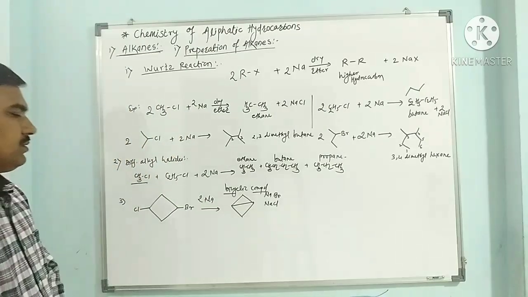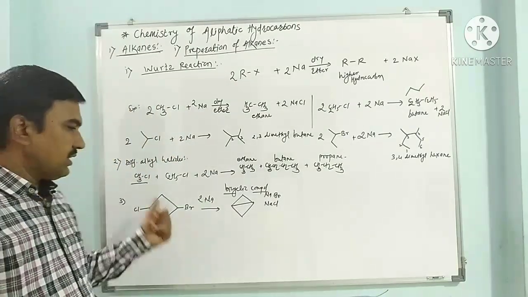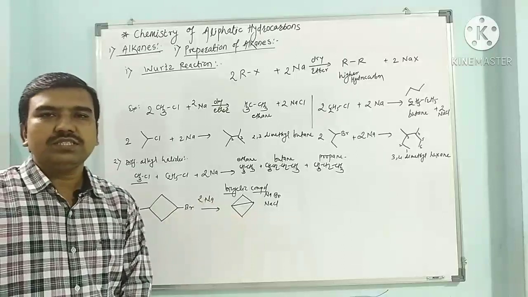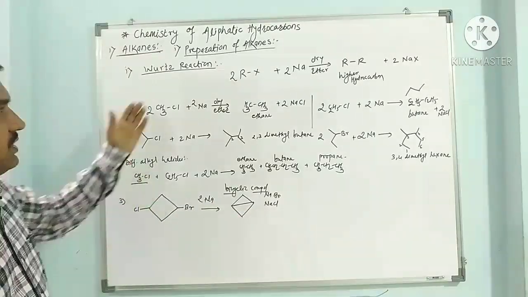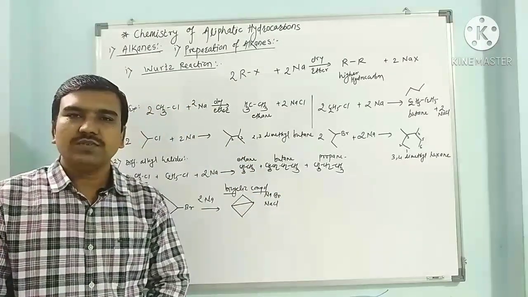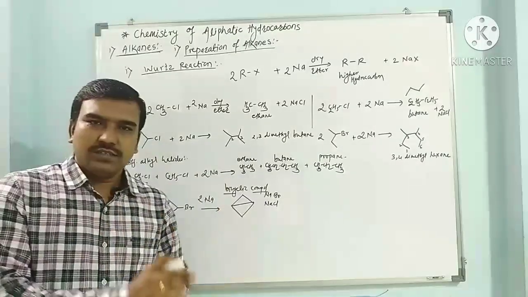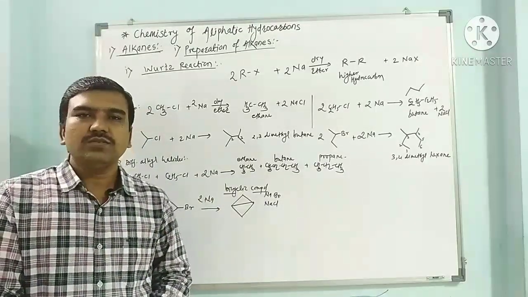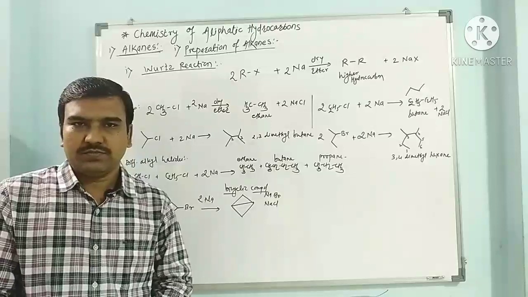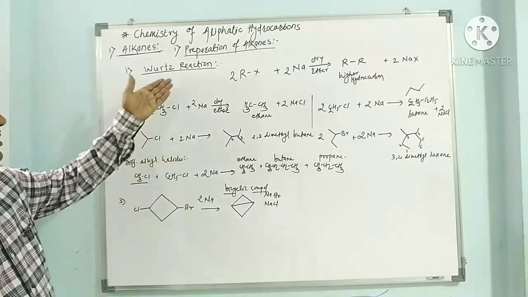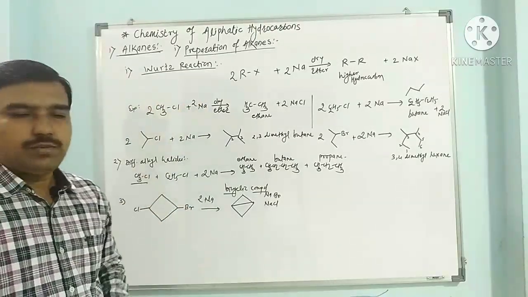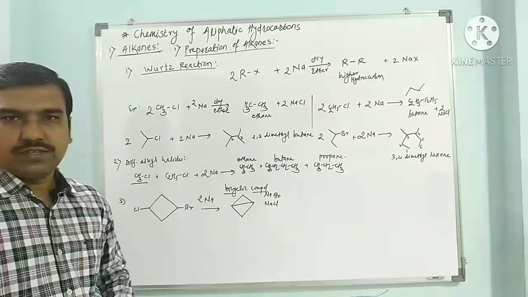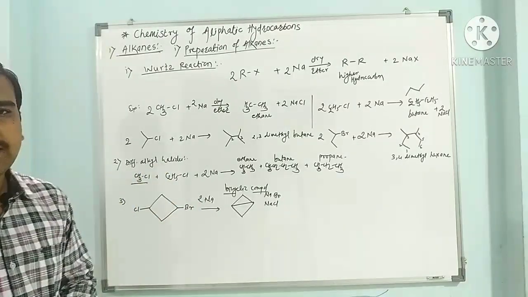Here this is 1-bromo-3-chlorocyclobutane, which gives this bicyclic compound. In this way, this is the Wurtz reaction, in which alkyl halide is treated with sodium metal in dry ether to give a higher hydrocarbon. So here we have seen a reaction in the same compound, or a reaction between two different compounds, and here in the cyclic compound.